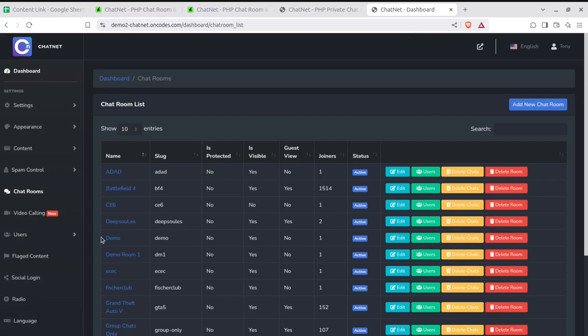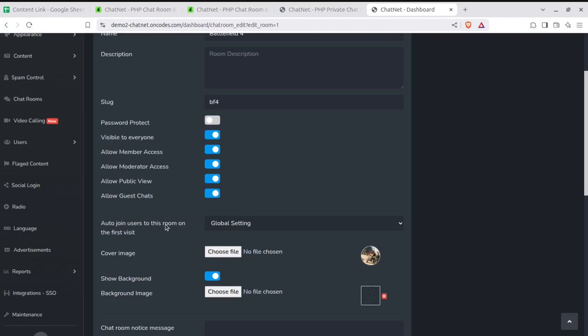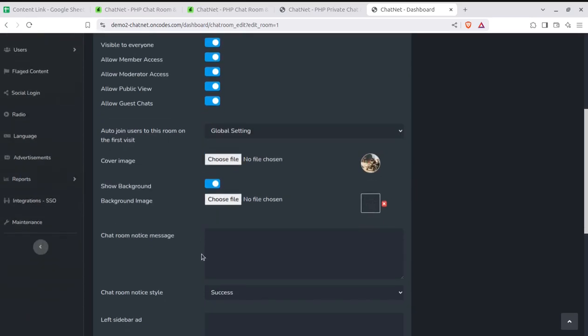So you can take a complete idea of what is going on in the system, like how many joiners are there, how many chat rooms are there, and you can further edit the chat room. Like edit the chat room is here: description of chat room, slug and the password protection, visible to everyone, allow member access, allow moderator access, allow public view of the guest chat. So it can be private or public as well.